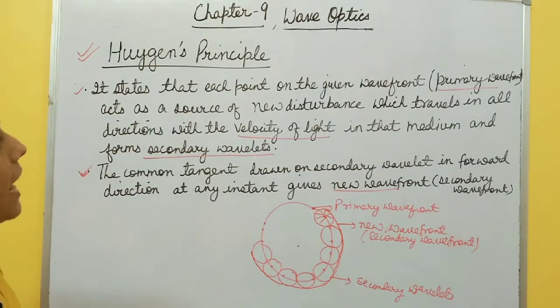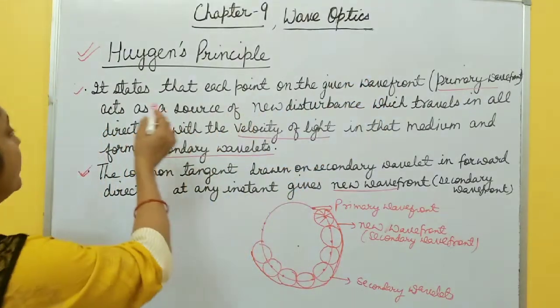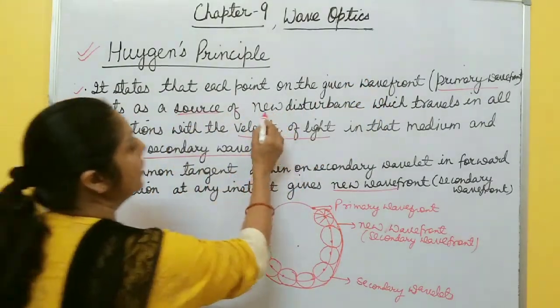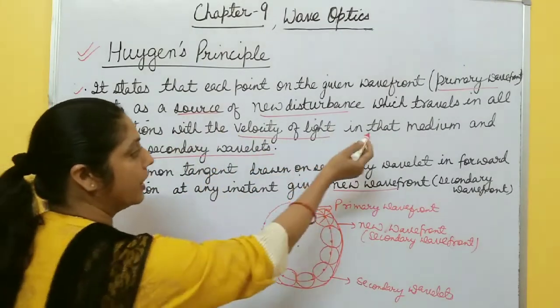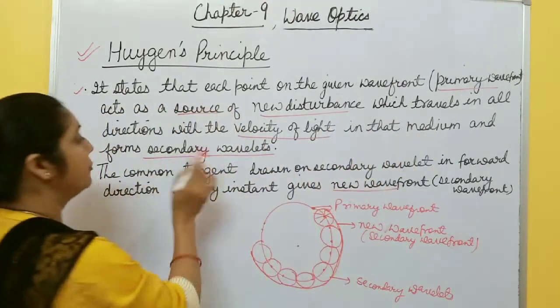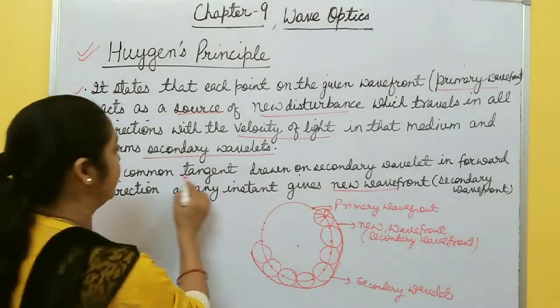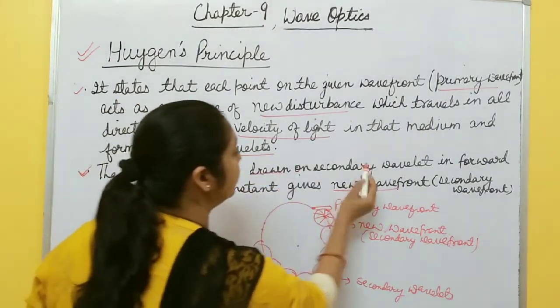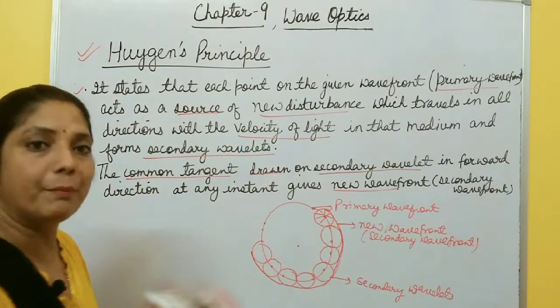First, it states that each point on the given wavefront, it means primary wavefront, acts as a source of new disturbance which travels in all directions with the velocity of light in that medium and forms secondary wavelets. And next, the common tangent drawn on these secondary wavelets in forward direction, not in the backward direction.